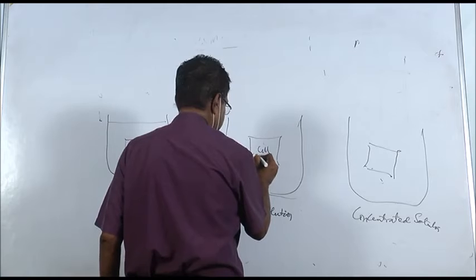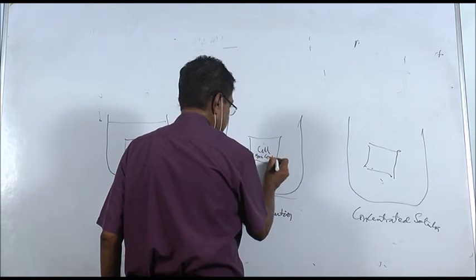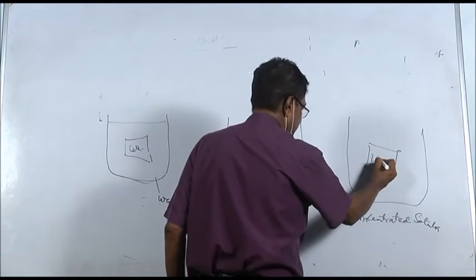This is more concentrated, this is less concentrated.